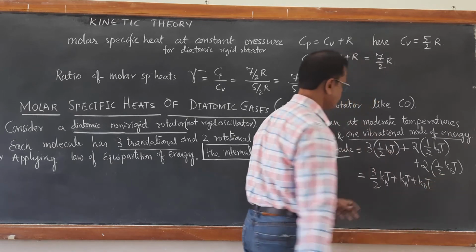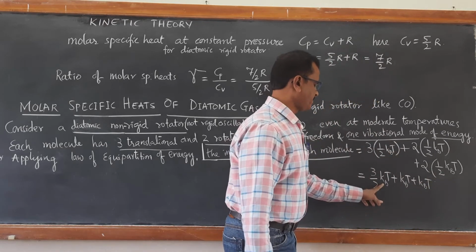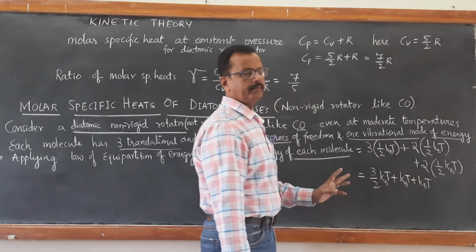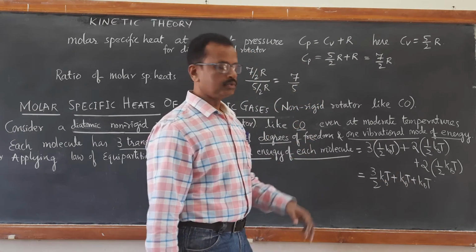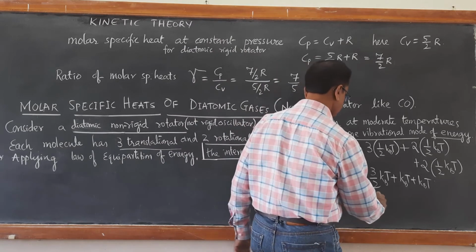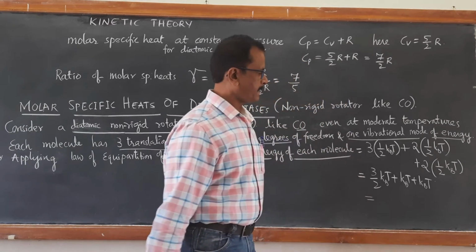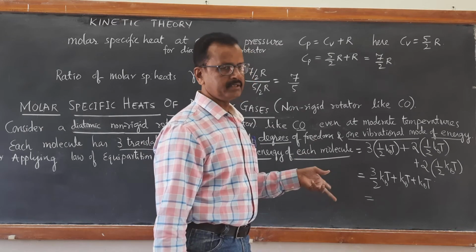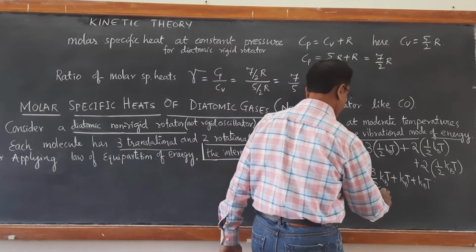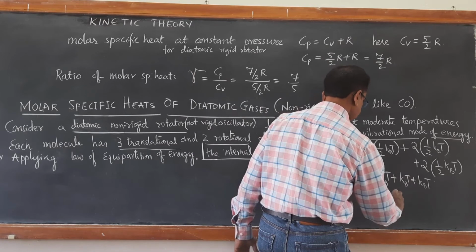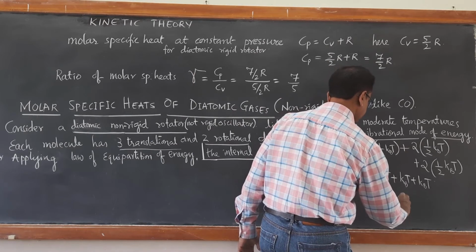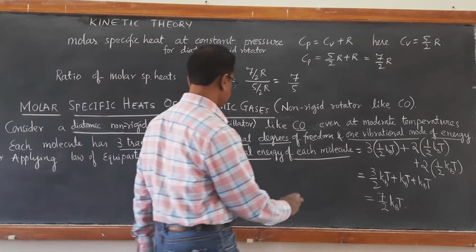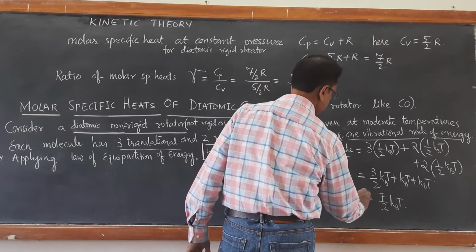So it becomes 3 by 2 plus 1 plus 1, so 3 by 2 plus 2 becomes 7 by 2. So it becomes 7 by 2 kBT. This is the internal energy of each molecule.